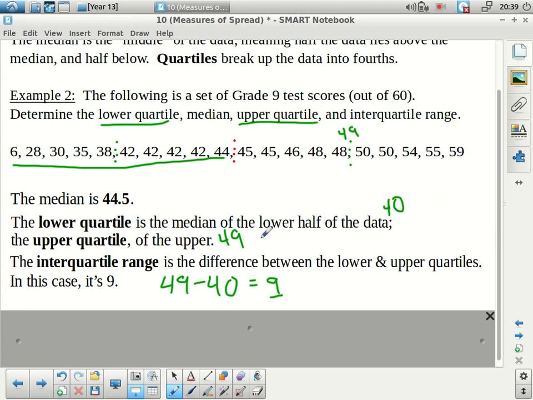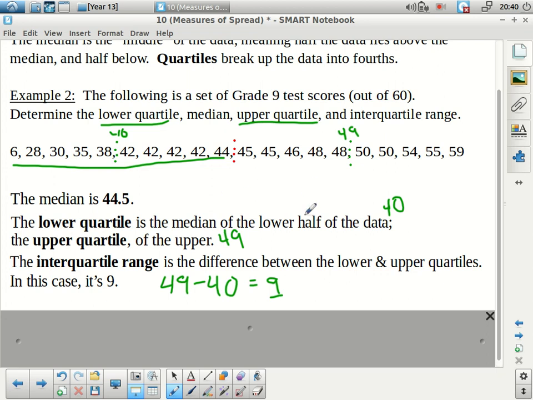Now, part of the reason we do this, if we go back to a couple lessons ago, the overall range of this data, from 6 to 59, the overall range is 53, which, considering it's out of 60, is pretty much the whole thing. You might think, uh-oh, these scores are really spread out. But the distance from 40, my first quartile, to my third quartile is only 9 points, and that's half the class. So half of this data is actually very close together. So as a whole, it's not as spread out as it might first look.